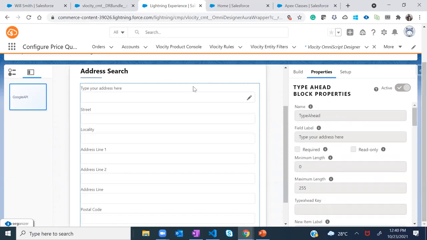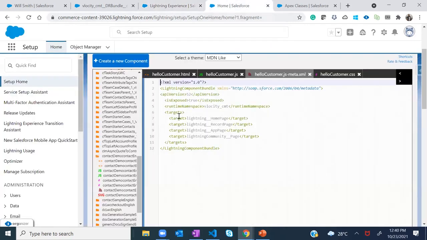But again, the intent is just to showcase how we are going to embed this reusable OmniScript inside our new OmniScript. And then the next part is that we also have a small LWC, which we have created just to display the customer name. I'll quickly cover that as well.